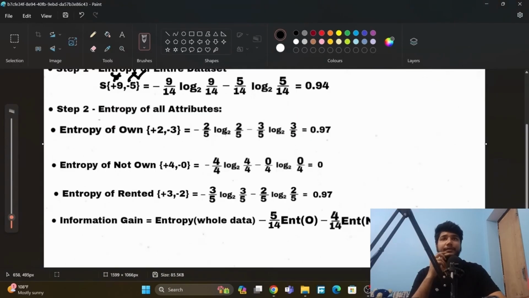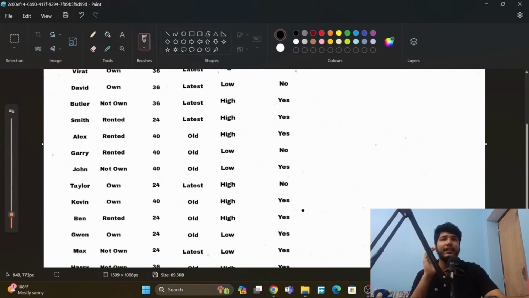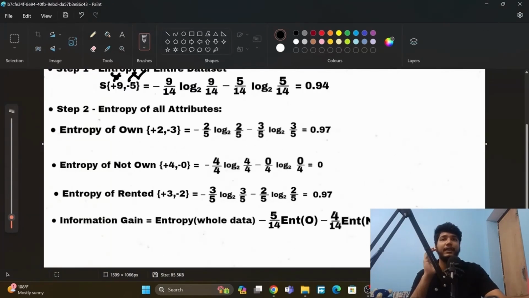In own there are 2 yes and 3 no. Here you can see there are 3 no and 2 yes. Here is the yes count and here is the total data set, and we have done it like this. This is minus the no term, and this is the yes term, and we have done the same for this and the others.